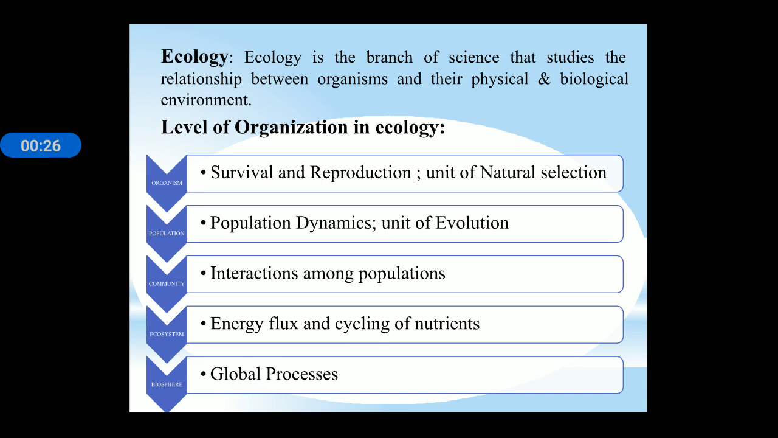There are different levels of organization in ecology. Organism at the base, then population, then community, then ecosystem, and then biosphere. Organism is the basic unit of the system. Organism has its own survival, and organism has the capacity to reproduce, and it is the unit of natural selection. A group of organisms combine to form a population, and a group of populations, or interaction among the populations, is known as community.